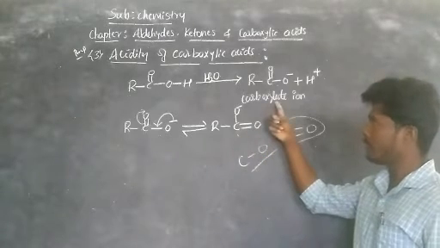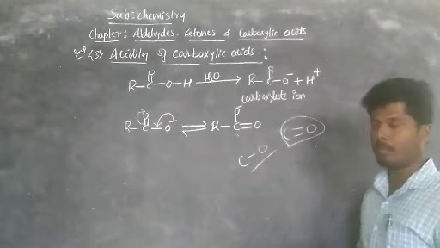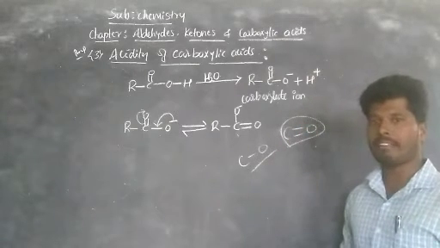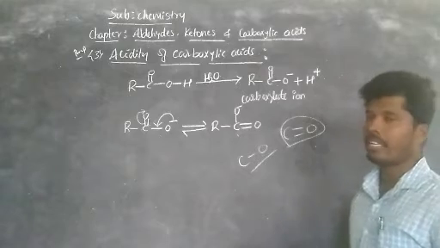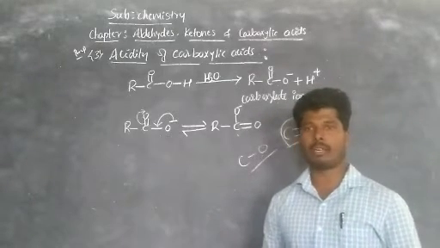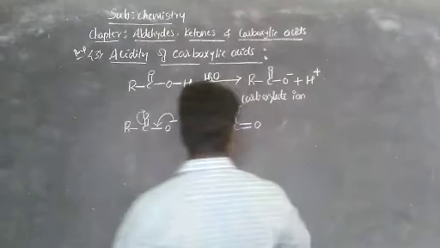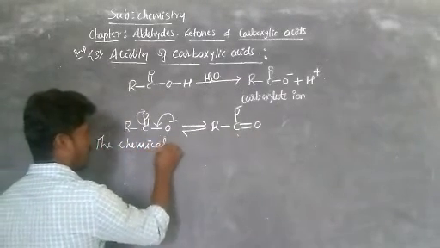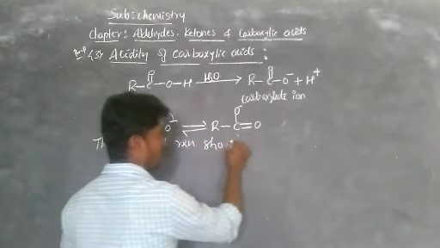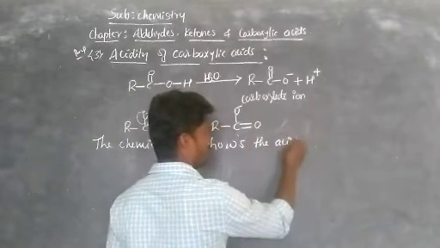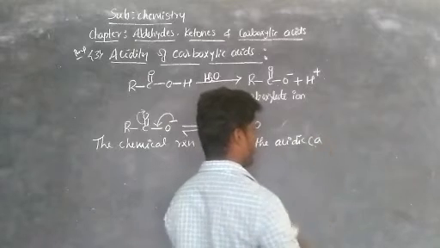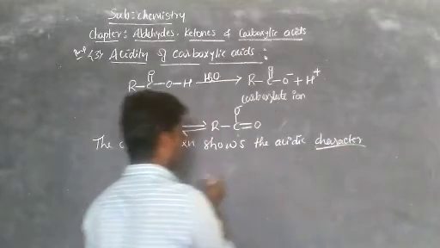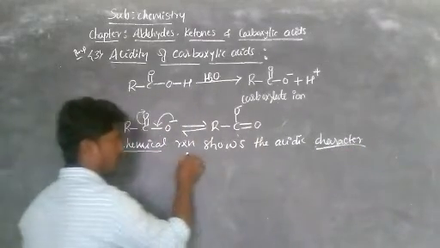That shows the carboxylic acid is acidic in nature because it releases H plus ion in water. Okay, now to understand this acidic character, we are studying some chemical reactions, that is, the chemical reactions which show the acidic character of carboxylic acids.